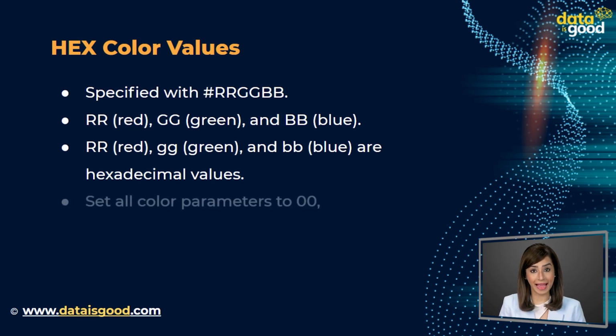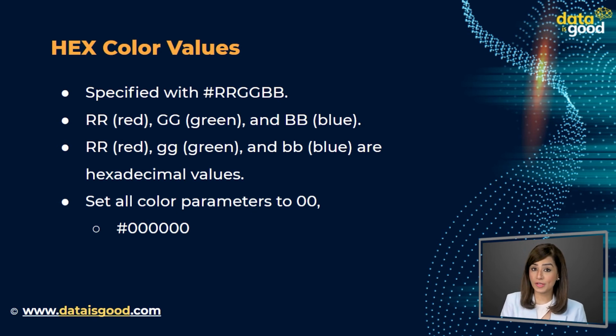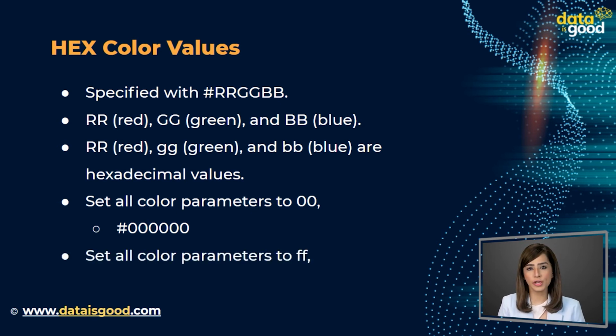To display black, set all color parameters to 00, like this: #000000. To display white, set all color parameters to FF, like this: #FFFFFF.